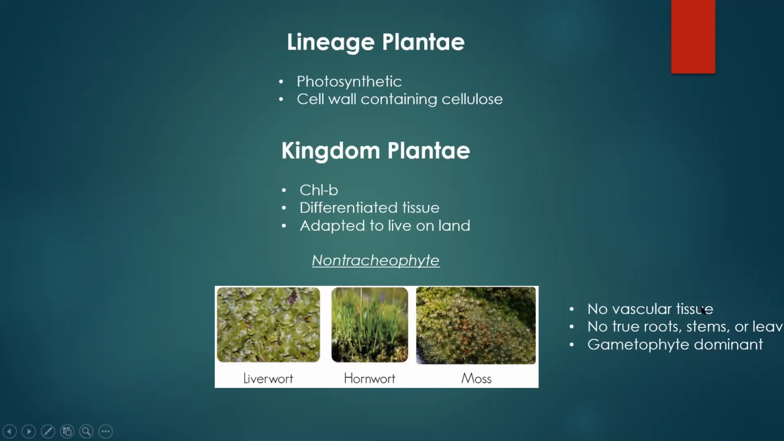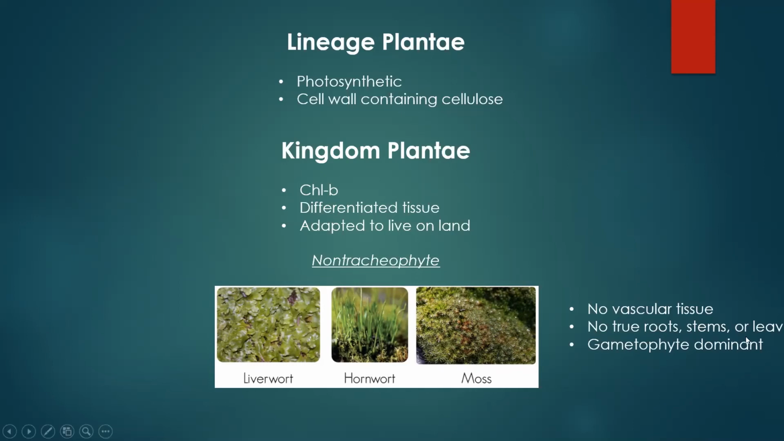All right, so non-tracheophytes don't have vascular tissue. They also don't have true roots, stems, and leaves. So what does this mean exactly? Well, roots, stems, and leaves are organs. They're plant organs. And the definition of an organ is you need two or more tissues working together to achieve something.